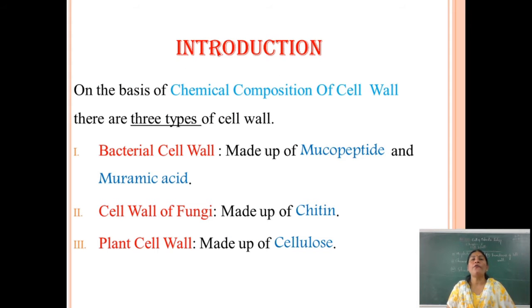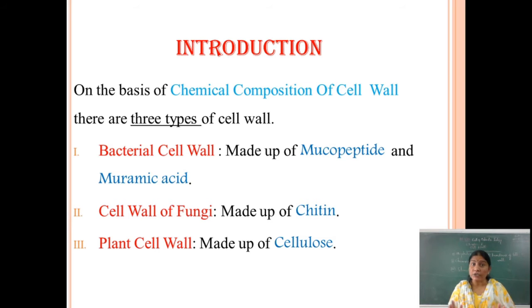On the basis of chemical composition of the cell wall, there are three types of cell wall. The bacterial cell wall is made up of mucopeptides and muramic acid. The second is the cell wall of fungi, which is made up of chitin material. And the third type is the plant cell wall, which is made up of cellulose.